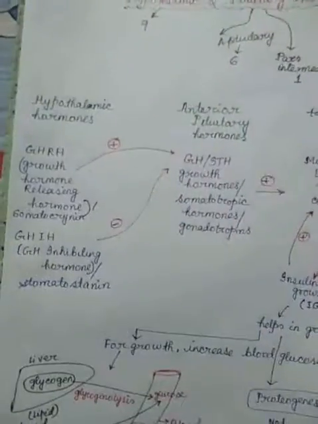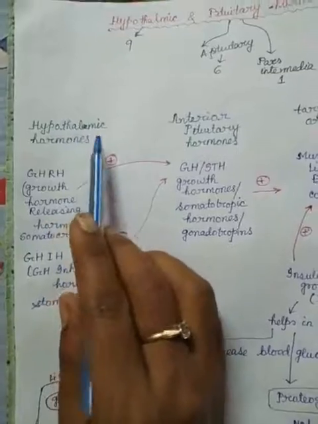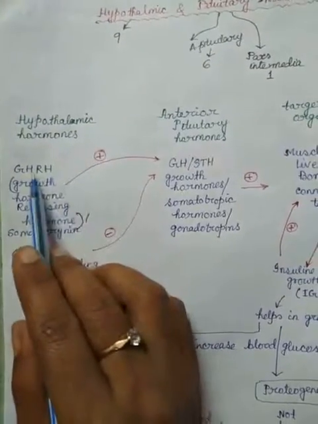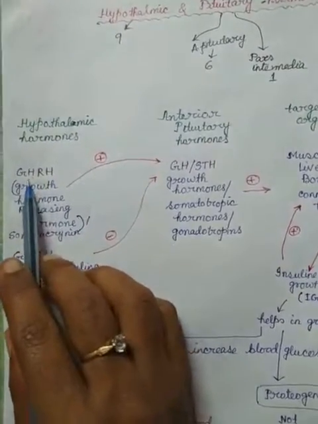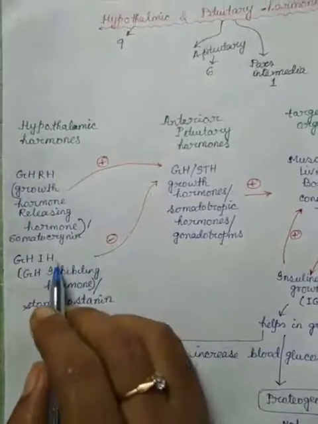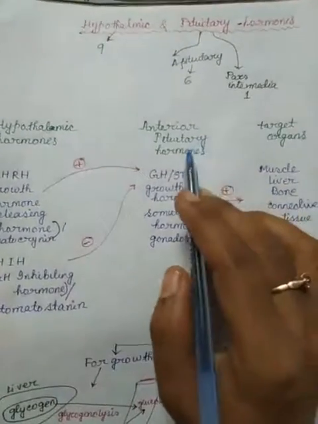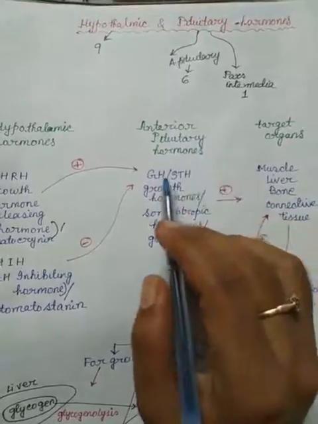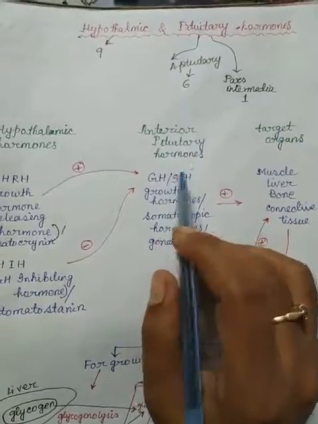Okay, so let's start. Among the hypothalamic hormones, the first are GHRH and GHIH. And from the anterior pituitary, first we discuss the growth hormone.